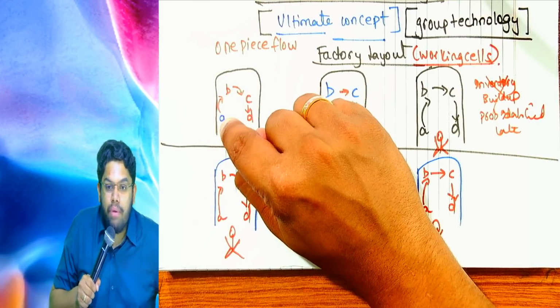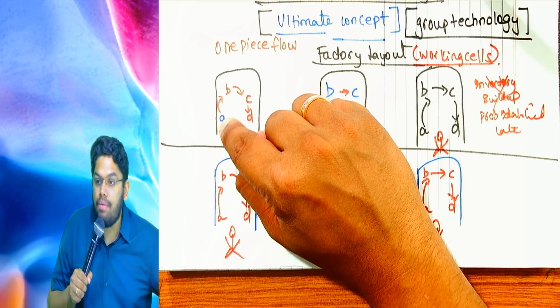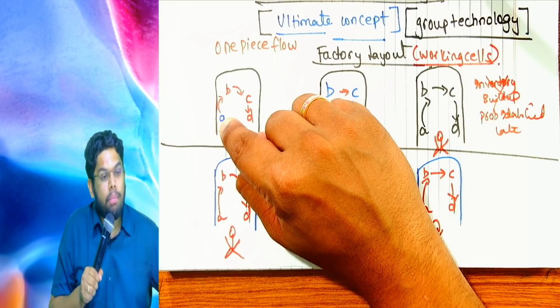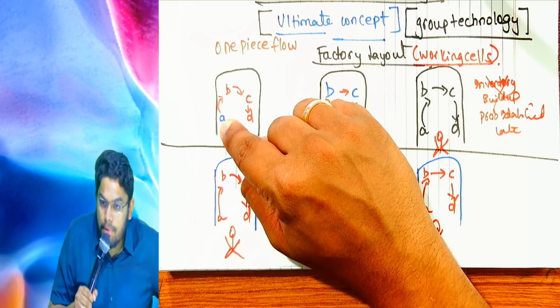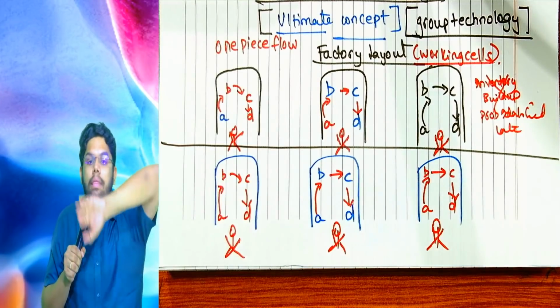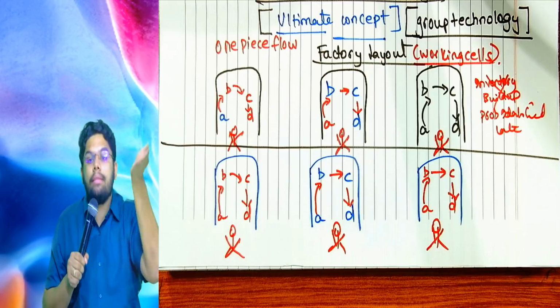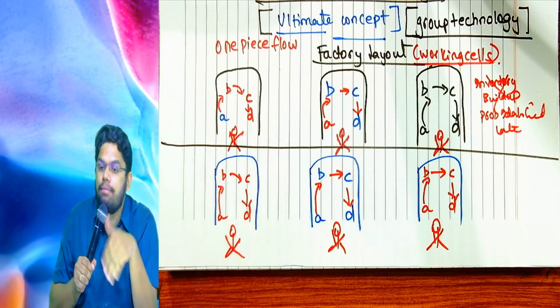So, defect is identified immediately. Defect is identified early. And if the problem is identified early, I will not repeat that same problem. Earlier, machining used to do 500 units in a day, then it used to come to finishing, and then finishing department used to identify the defect, which resulted in lot of delay.